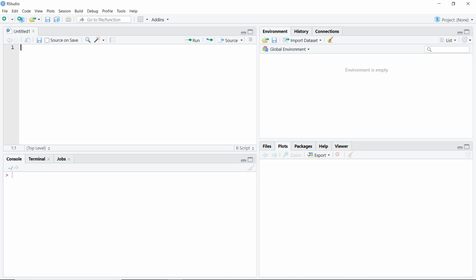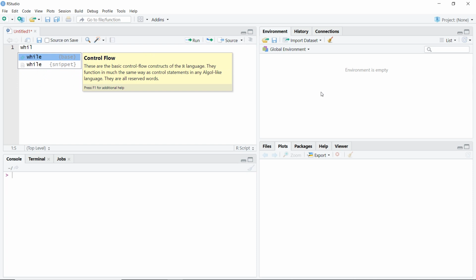Today we are going to do our while loop. First of all, we know what a loop is and we have studied the for loop. Today we'll see the while loop and what is the difference between a while and a for loop.